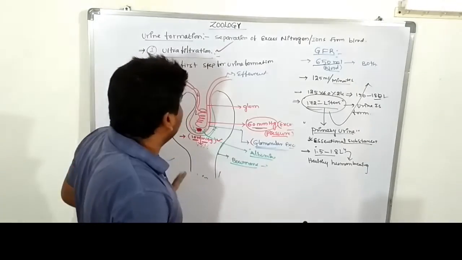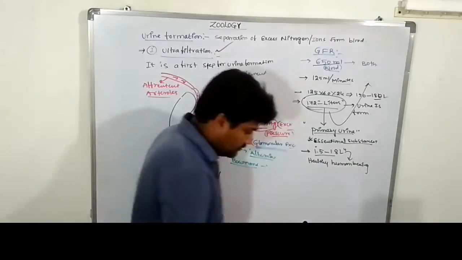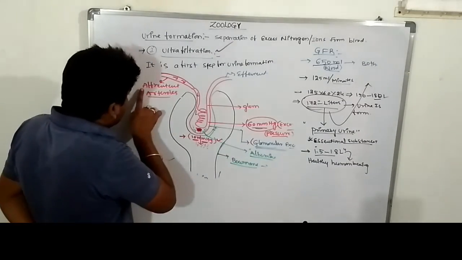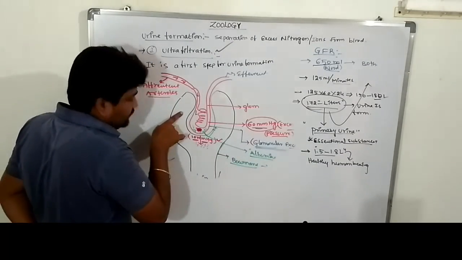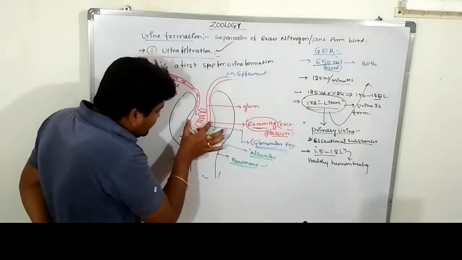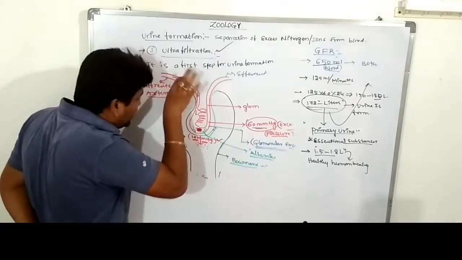Second one is selective reabsorption. First one, ultrafiltration, is finished. Are you clear? What is selective reabsorption? Okay, let's discuss it once again. The afferent blood vessels receive the blood. When it reaches the small capillaries, arterioles to capillaries, pressure is created.